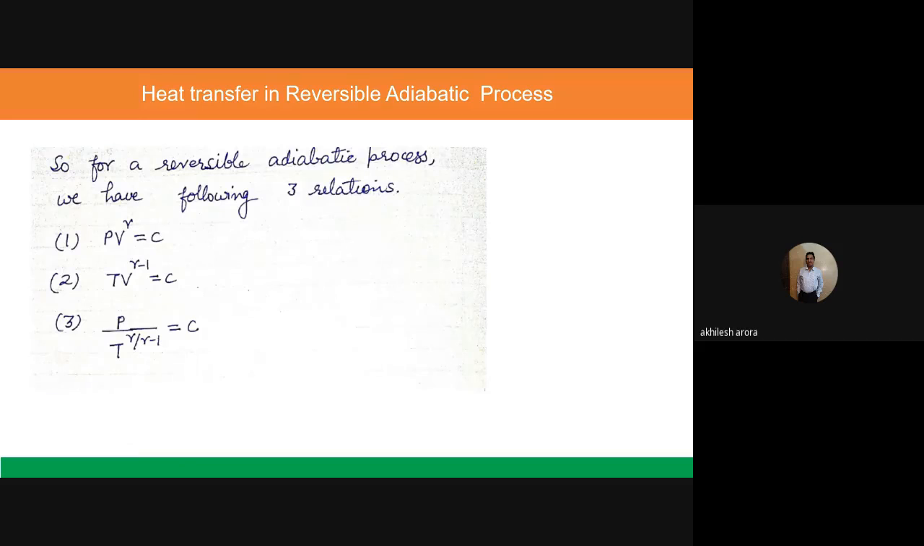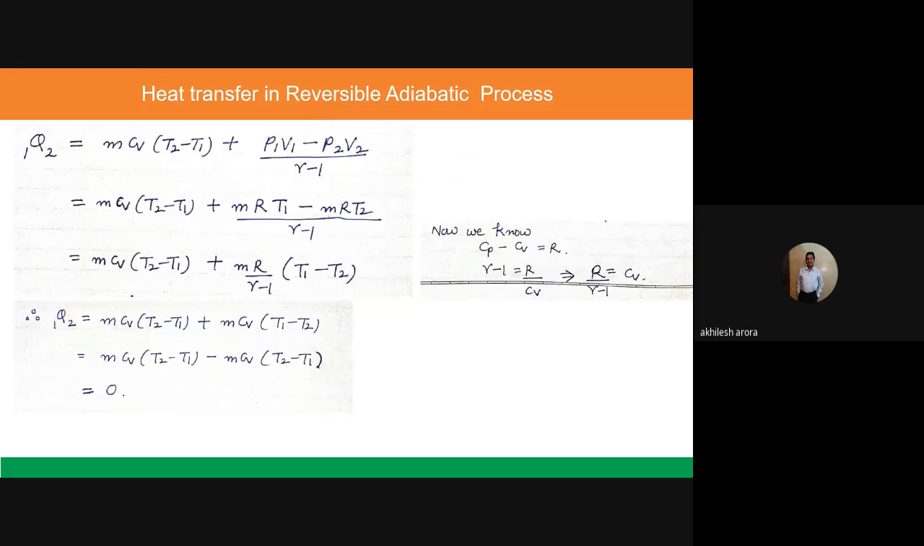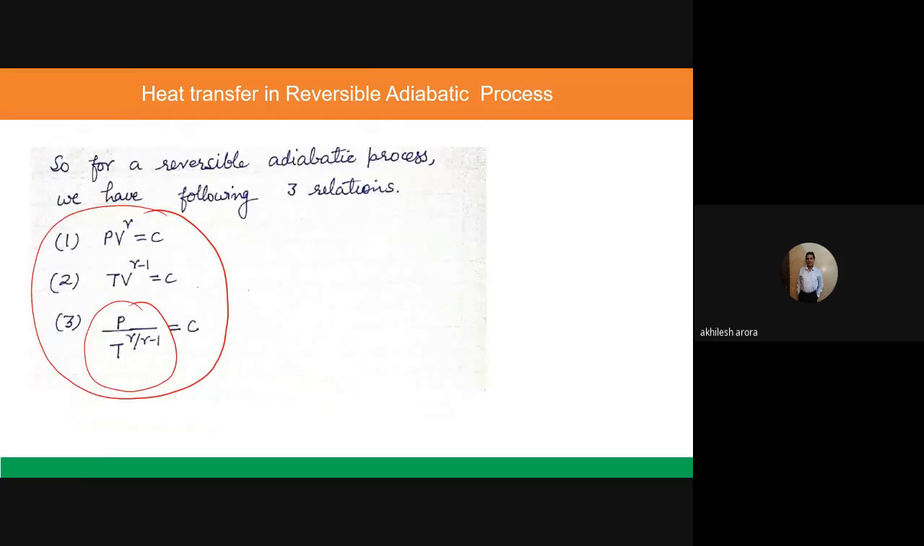So these are the three relationships which you need to remember: PV raised to power gamma is equal to constant, TV raised to power gamma minus 1 is equal to constant, and P divided by T raised to power gamma over gamma minus 1 is equal to constant. These three relationships are valid in case of a reversible adiabatic process. And when you calculate the value of Q, it should come out to be 0. We can discuss it in the next class.